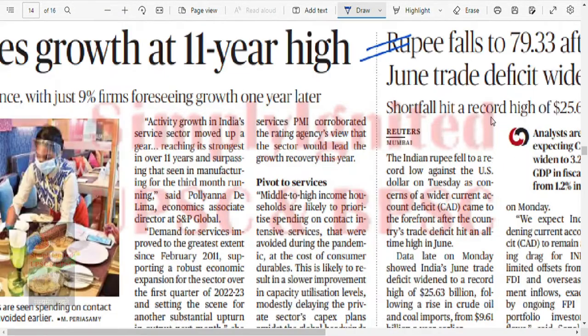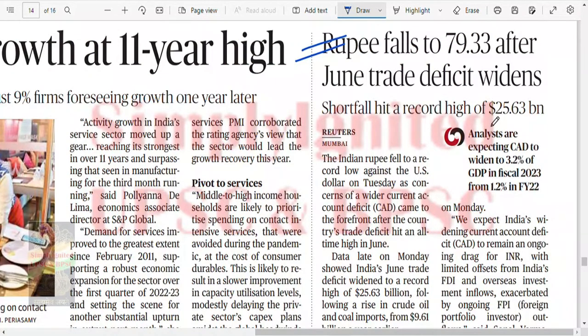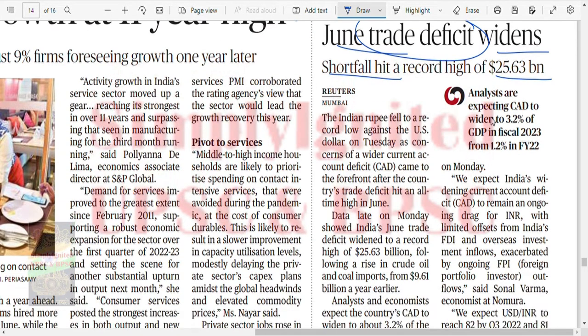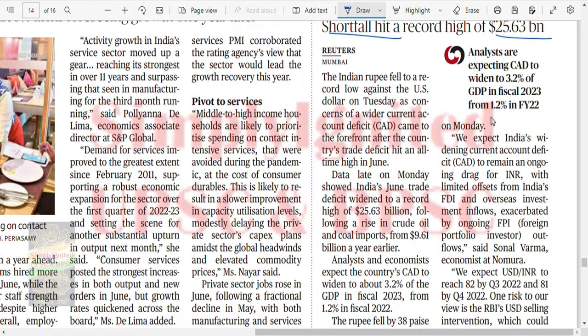Rupee falls to 79.33 after June trade deficit widens. Okay, so trade deficit has widened. Shortfall hit a record high of about $26 billion. Indian rupee fell against the US dollar on Tuesday as concerns of wider CAD came to the forefront after the country's trade deficit hit all-time high in June.